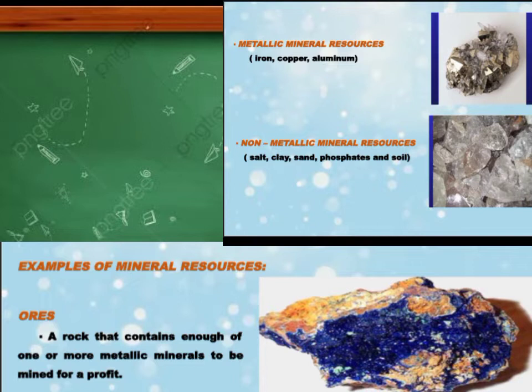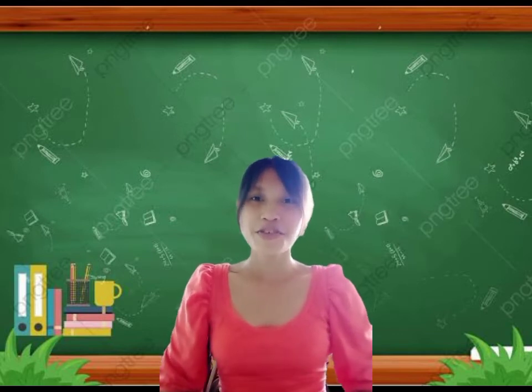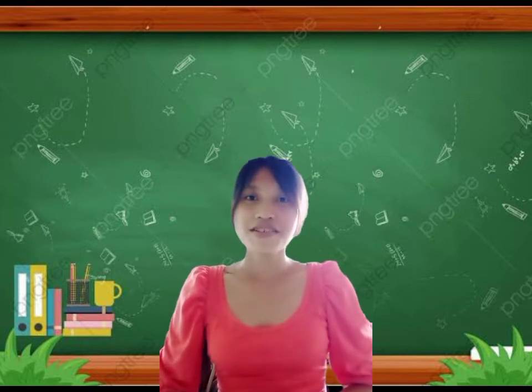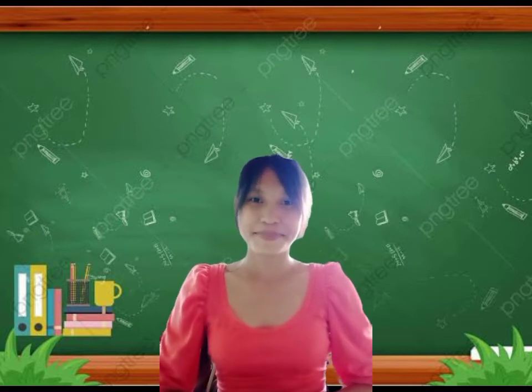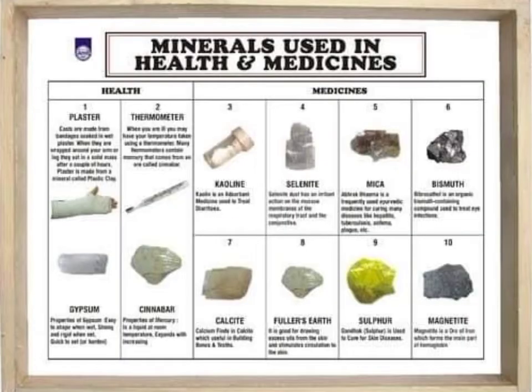For metallic mineral resources, examples are iron, copper, and aluminum. For non-metallic, these are salt, clay, sand, phosphates, and soil. Ore is a rock that contains enough of one or more metallic minerals to be mined for a profit. What are the uses of minerals? So we need minerals to make cars, computer appliances, houses, concrete roads, and without minerals, industry would collapse. Minerals can be used in building a house, kitchen, health, and medicine.